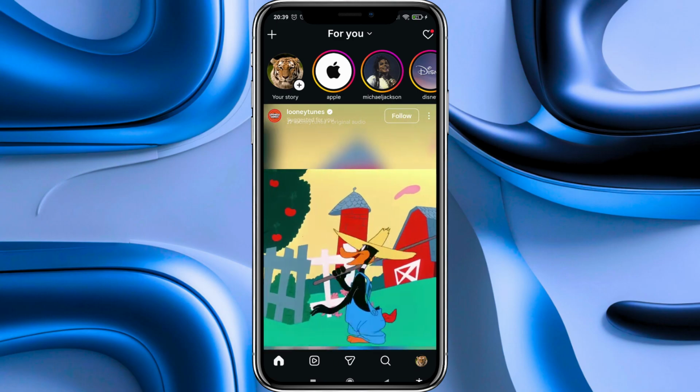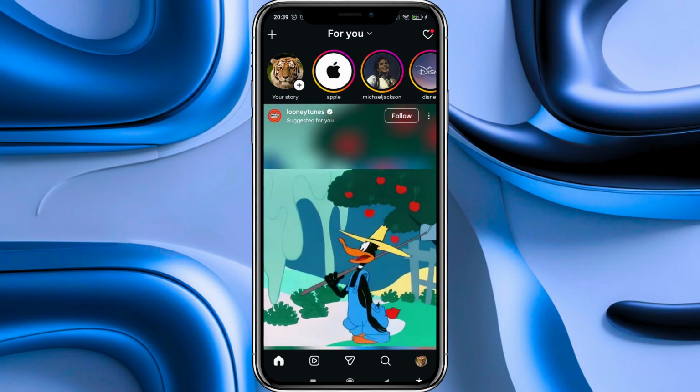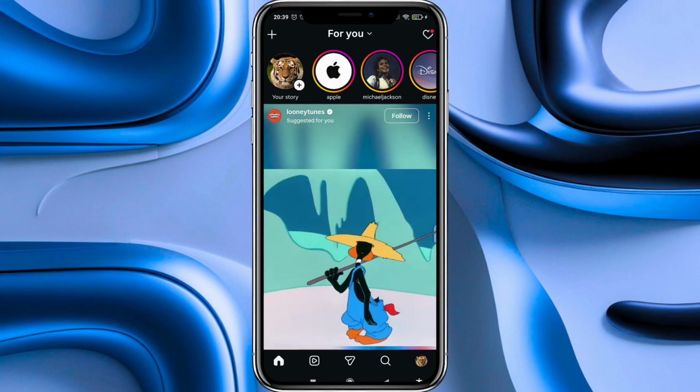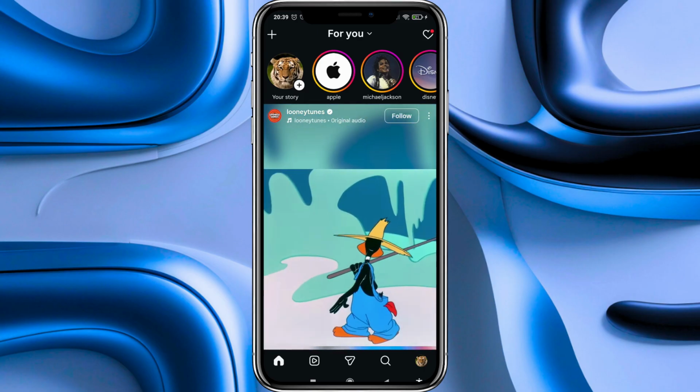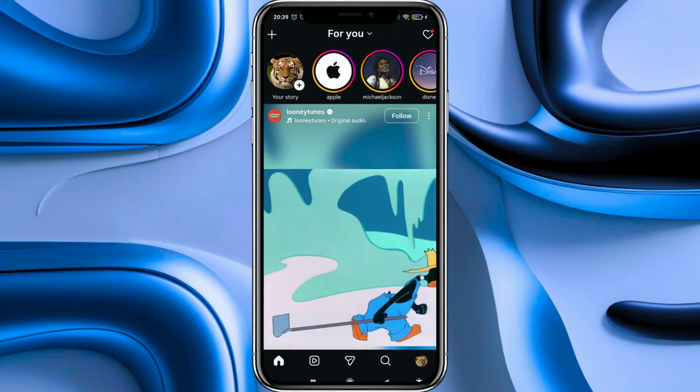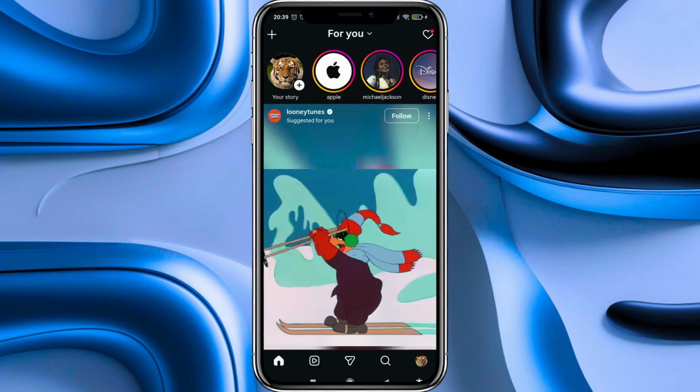In this video, I will show you how to recover deleted drafts on Instagram. We start on our Instagram main homepage, and the first step is to go to the bottom of this homepage. And now, among all the icons that are displayed here, we must go to the right where a profile icon is shown, and we click on it.